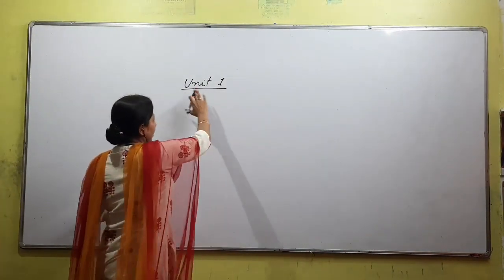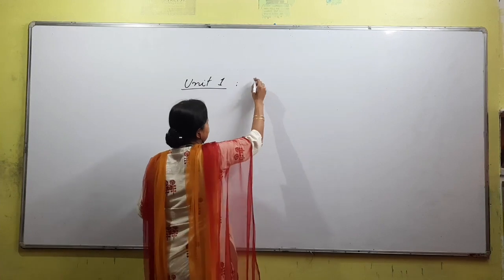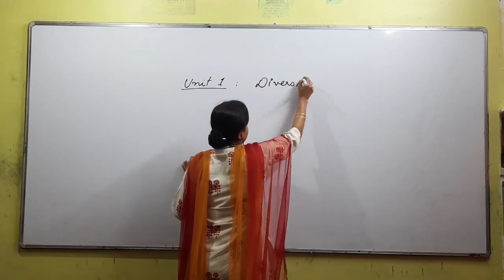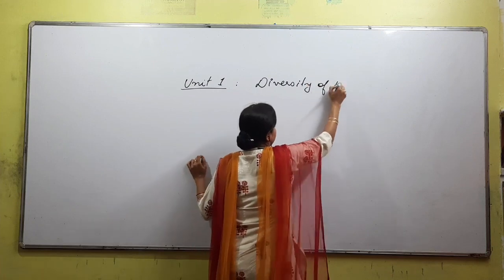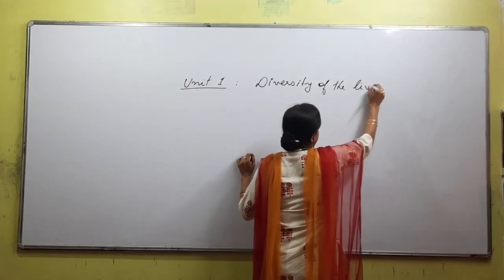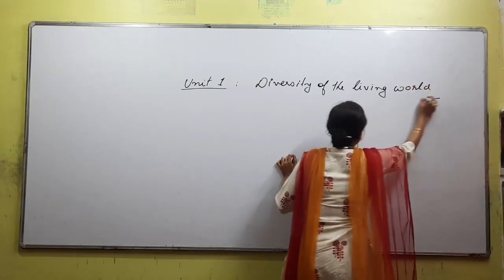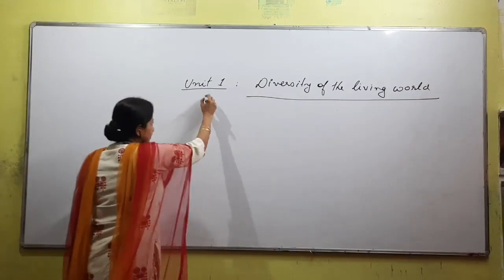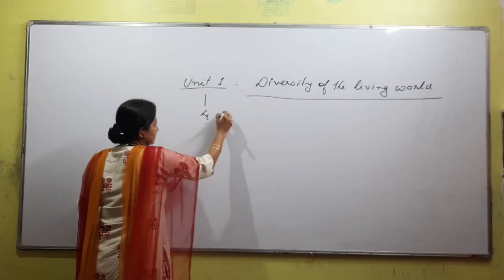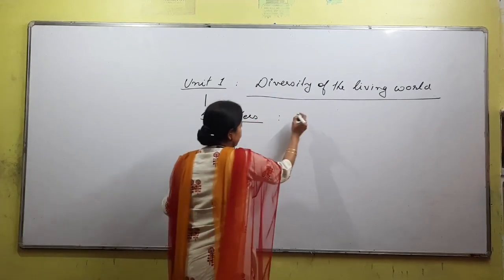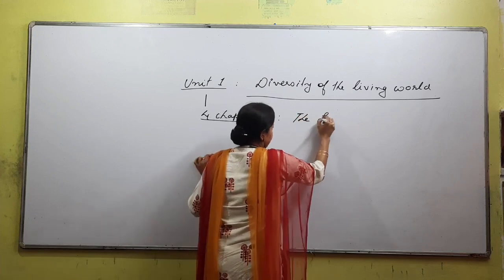Okay. Unit 1 is Diversity of the living world, right? So within this unit 1, how many chapters are there? 4 chapters are included. And what are the 4 chapters? The living world.